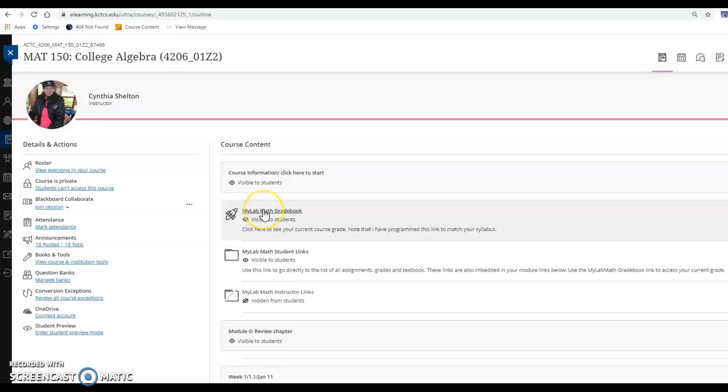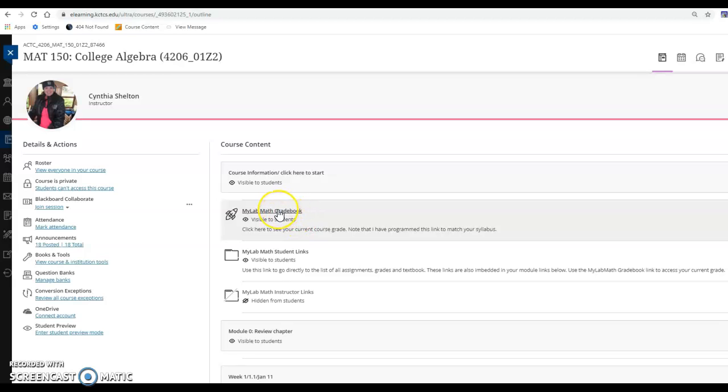I want to note here that I don't use the Blackboard gradebook. So if you're using the app on your phone to figure out what your assignments are and when they're due, my assignments are going to be in this program called MyLab Math. It sort of takes you out to a different platform, but it's very useful for the math program, for what we do in this class, I believe.